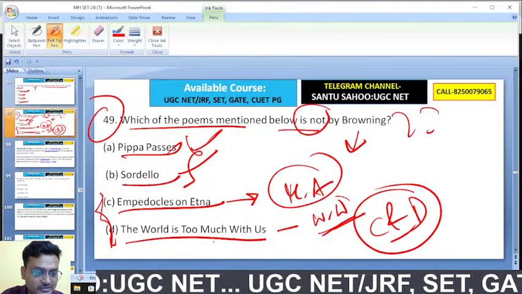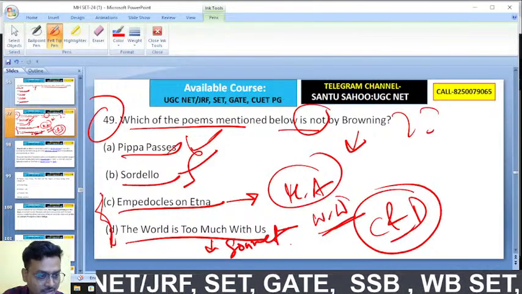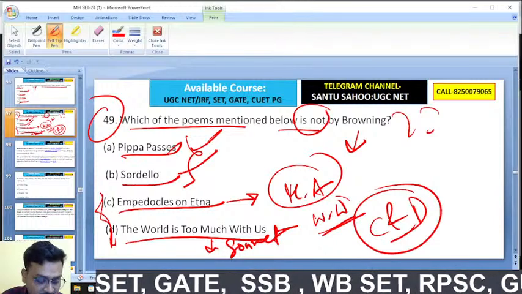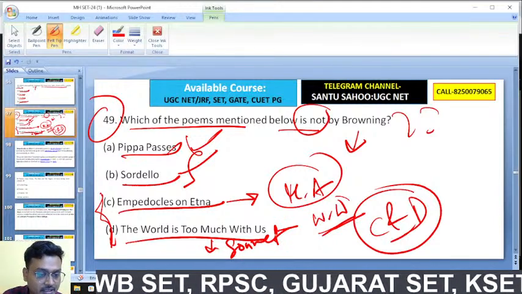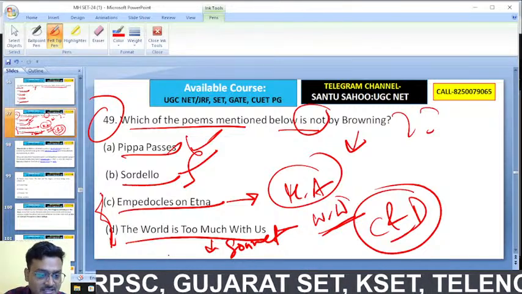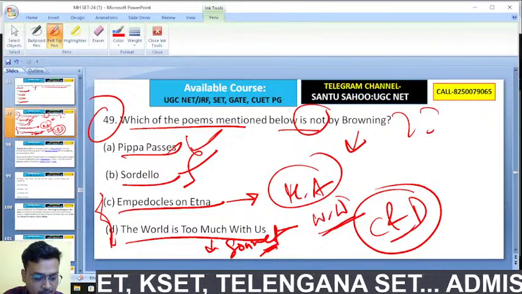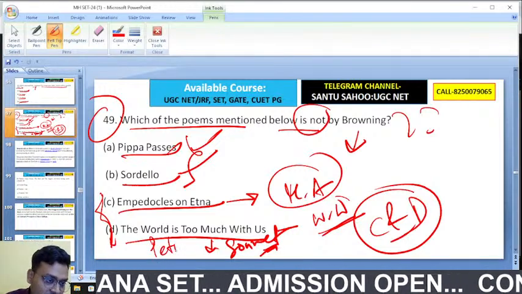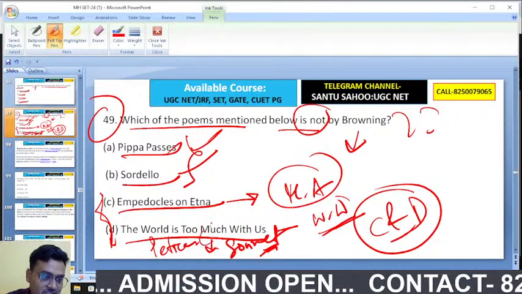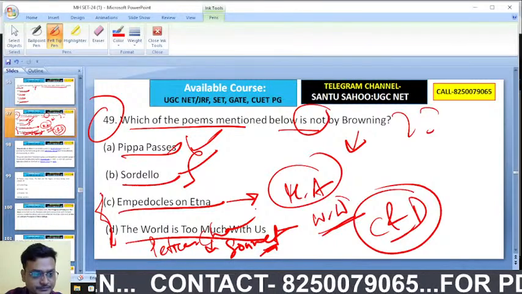The World Is Too Much with Us is actually a sonnet. Exactly. C and D; the option is not given here. The World Is Too Much with Us is a sonnet by William Wordsworth, and that is a Petrarchan sonnet.